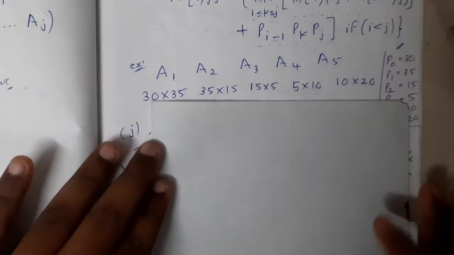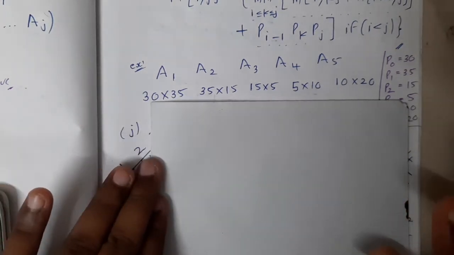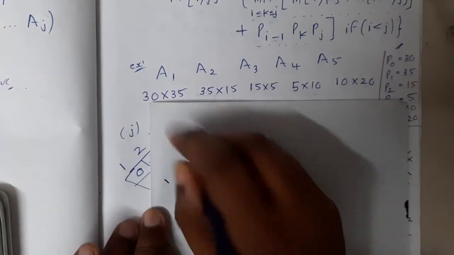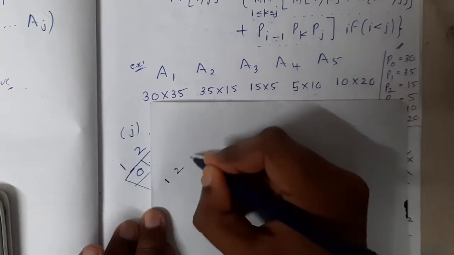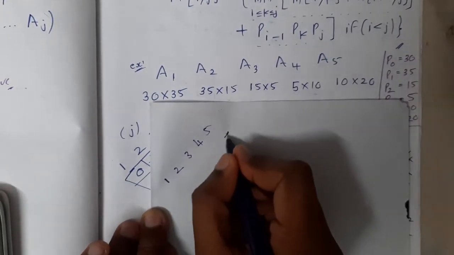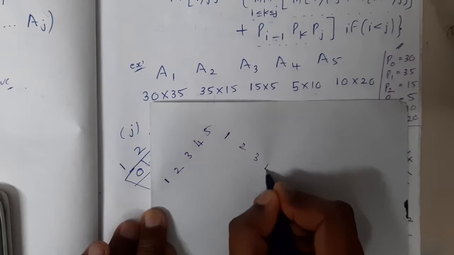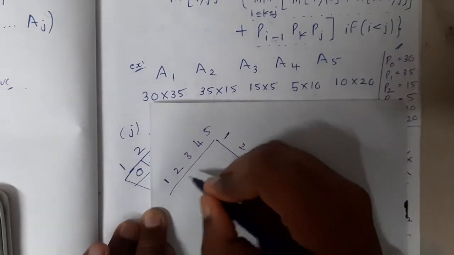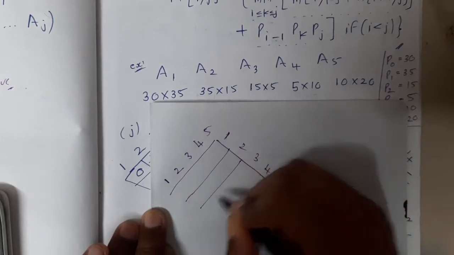Once you see the question, start drawing a diamond, guys. How you draw the diamond: write 1, 2, 3, 4 and 5. Now write the same in the reverse way: 1, 2, 3, 4 and 5. Now draw the diamond. Then draw boxes for that, guys. Clearly and neatly you can draw it.